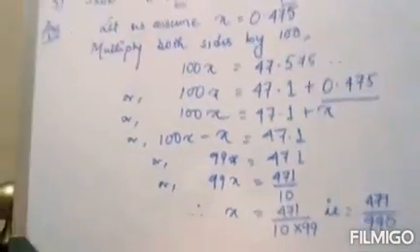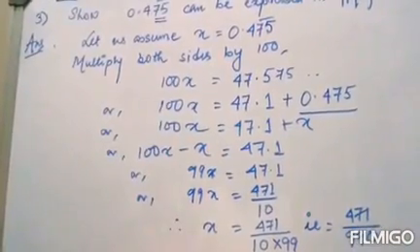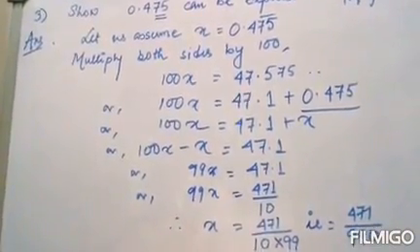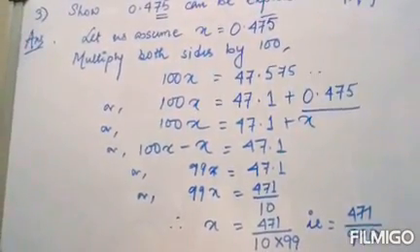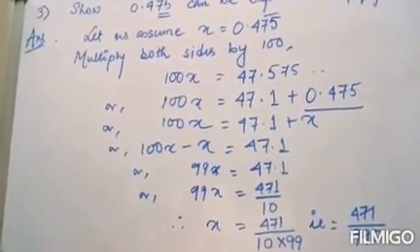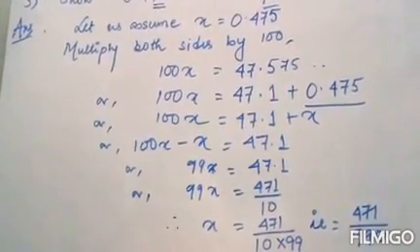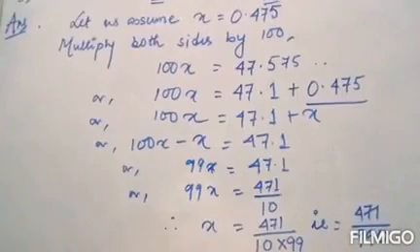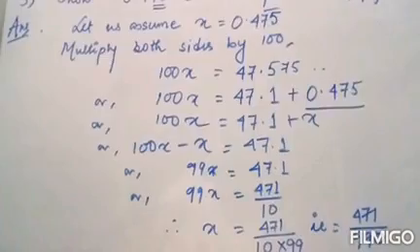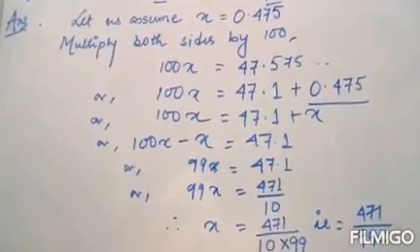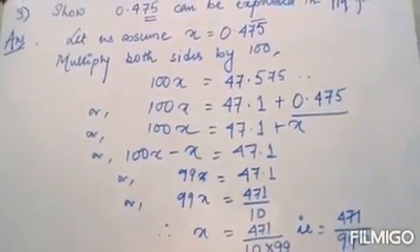So when we want to express decimal numbers into p by q form, we have to do it in this way. If there is no bar on all the numbers, okay, if there is a bar on a single number, we have seen. If there is a bar on double number, means 2 decimal places, but all the numbers we have seen. And now we have seen that if not all the numbers are having a bar, then we'll do it in this way. Okay, understood? Note down.